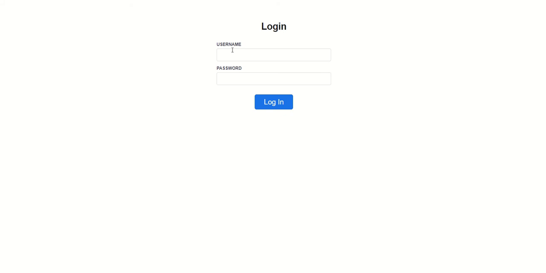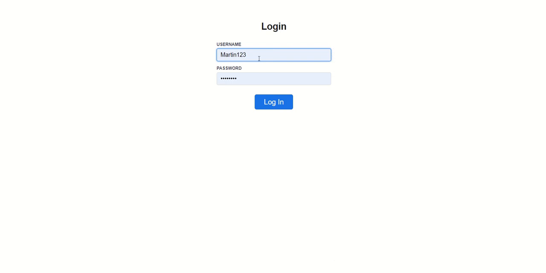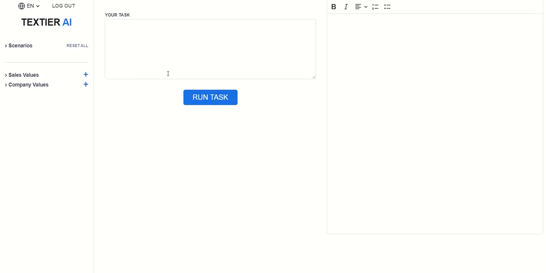So once you receive the link and credentials that we send you, you will be greeted by this login page. And here you will enter the credentials. We have already prepared an account for this demonstration purpose, so let's just log in. And yes, then we have this user interface.